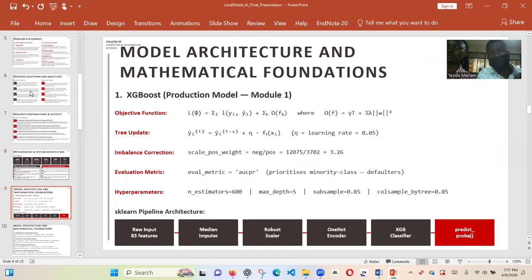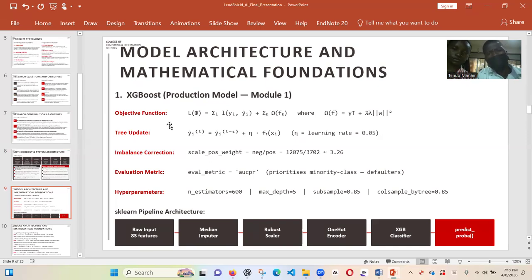And then model architecture and the mathematical foundations. So we look at the mathematical foundations. We are going to focus mainly on XGBoost, the model that we selected. We discuss its mathematical foundation in slight detail. Then the others, we have full videos discussing those ones. They are there on YouTube.